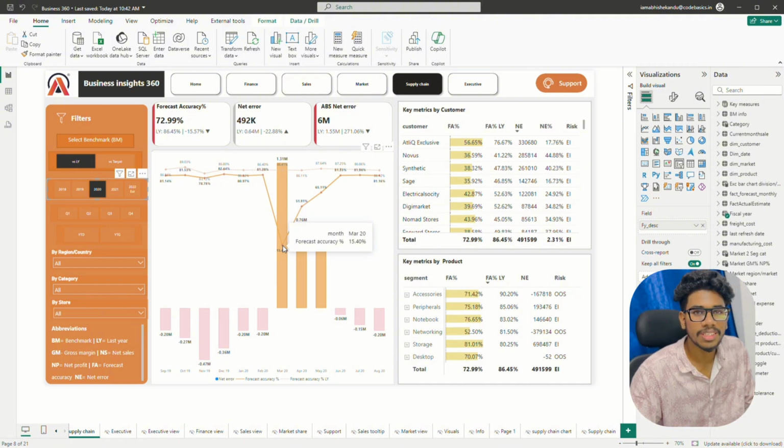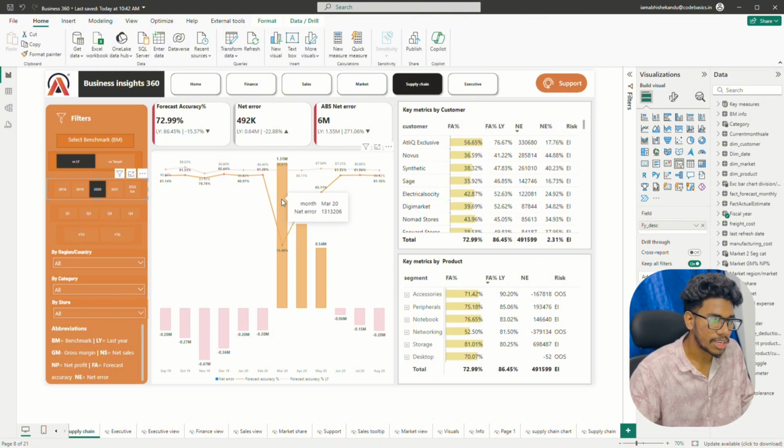Do you have any guesses here? Due to the pandemic of COVID-19, my net error has increased a lot. My net error is around 131 million. That's why my forecast accuracy dropped here.